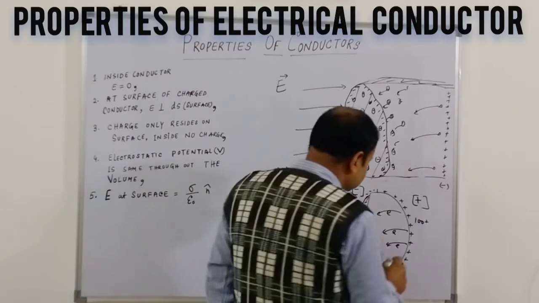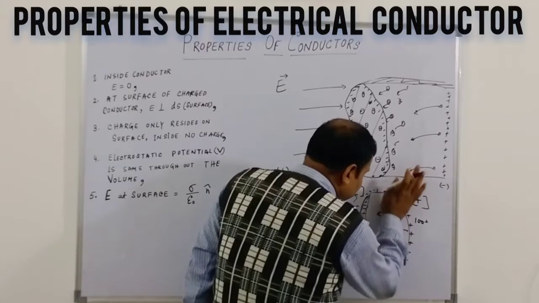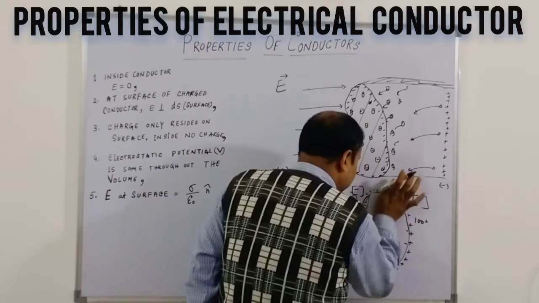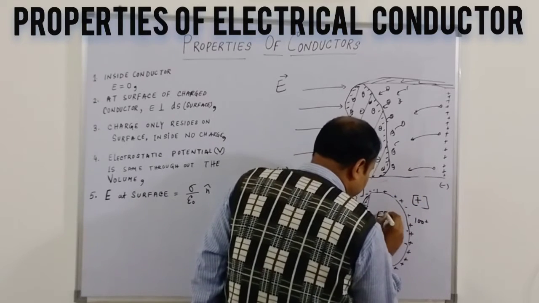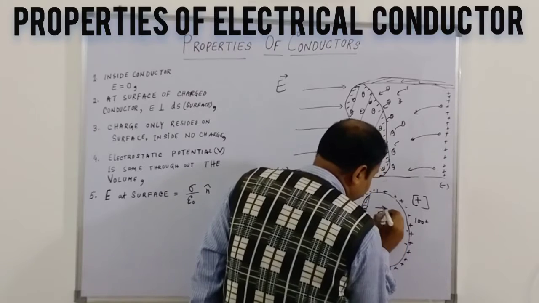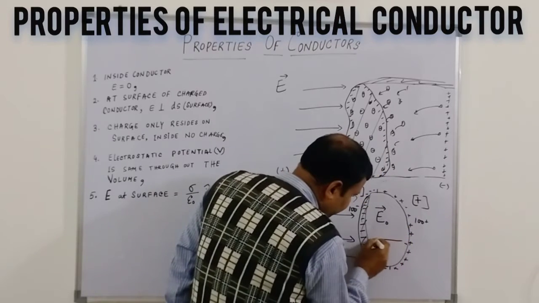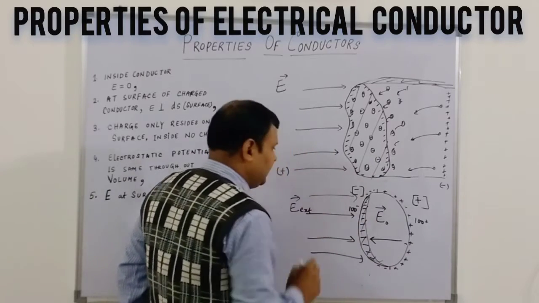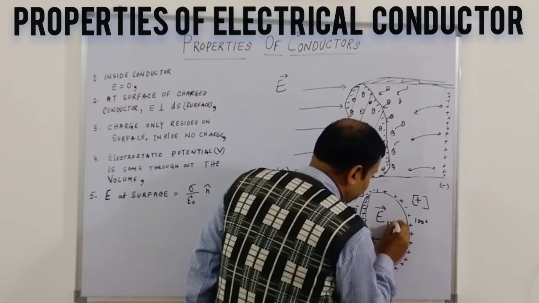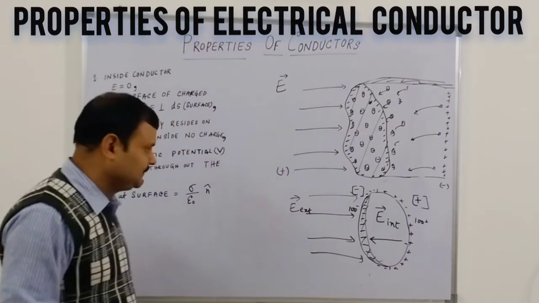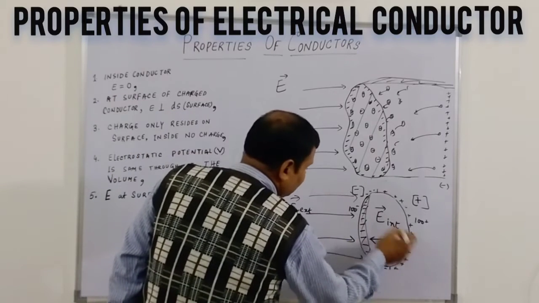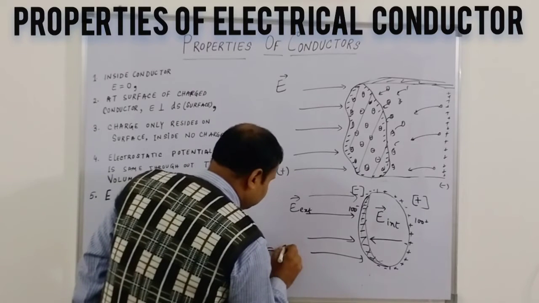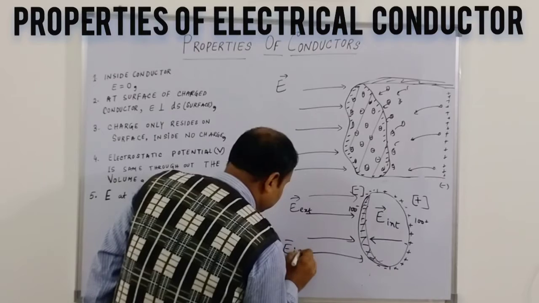And how long will it happen? It will happen till there is an electrical field. Suppose the internal electrical field is E0, pointing to this side. When this external electrical field becomes equal to the internal electrical field, this drifting will stop. Until then it goes on.